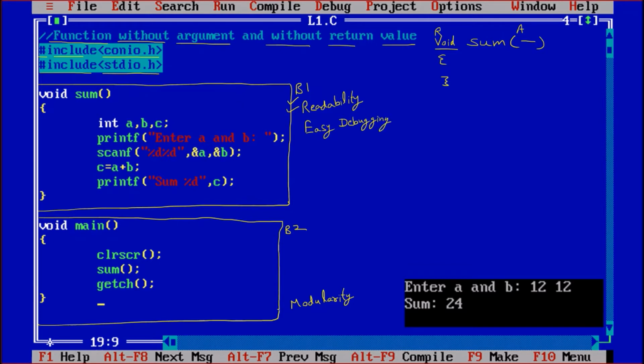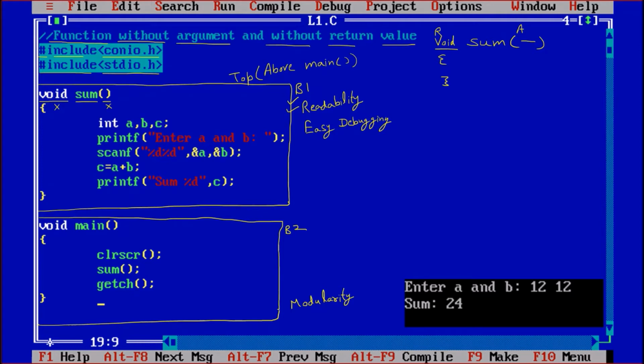Now, how is this program working? First of all, you see one important thing about C programming. If you are using a function, you have to declare the function on the top. Top means it should be above the main program. So the function we are using is sum. And in this sum function, you can see that this is the bracket of argument and that is empty. There is no argument. And the return type is void. That means no return type.